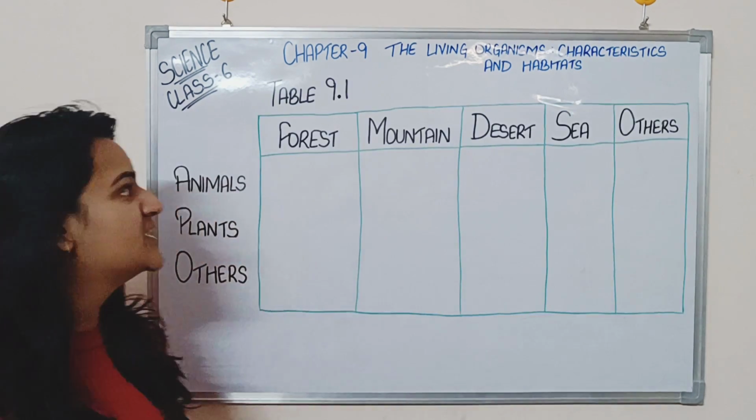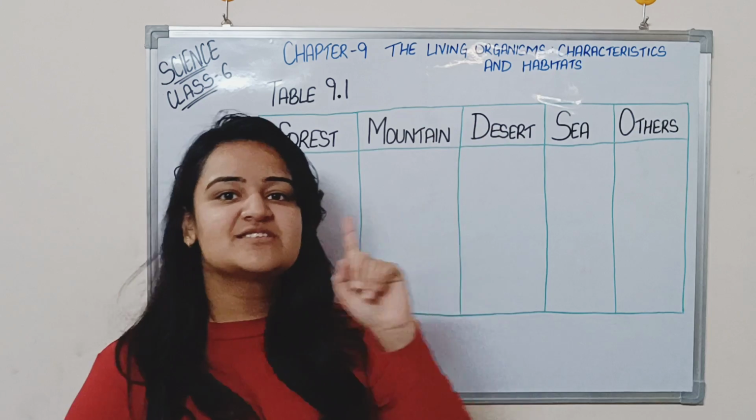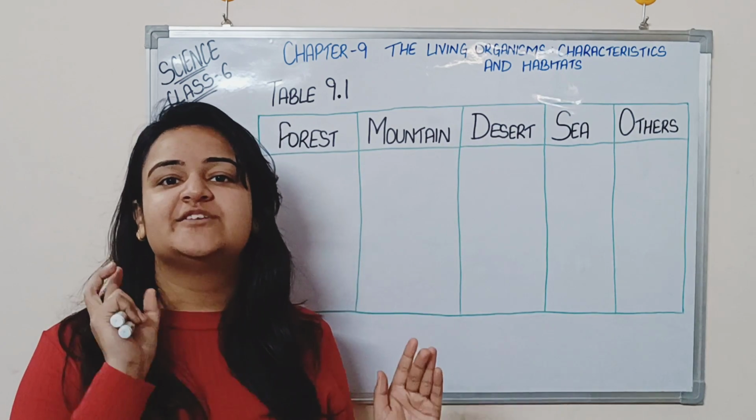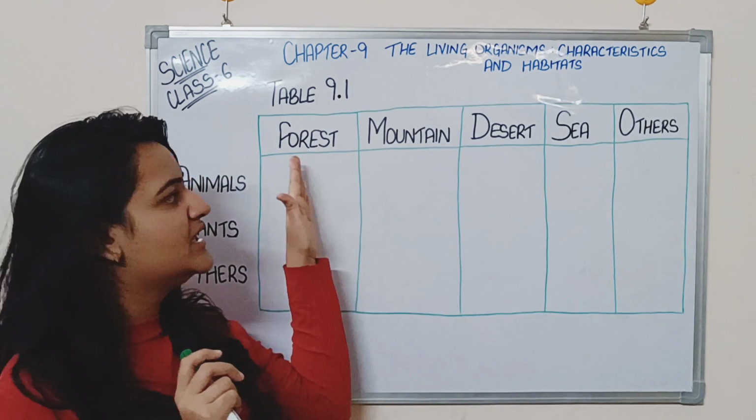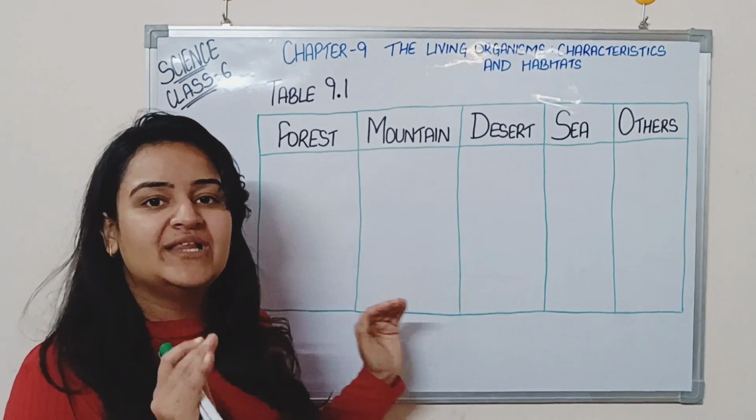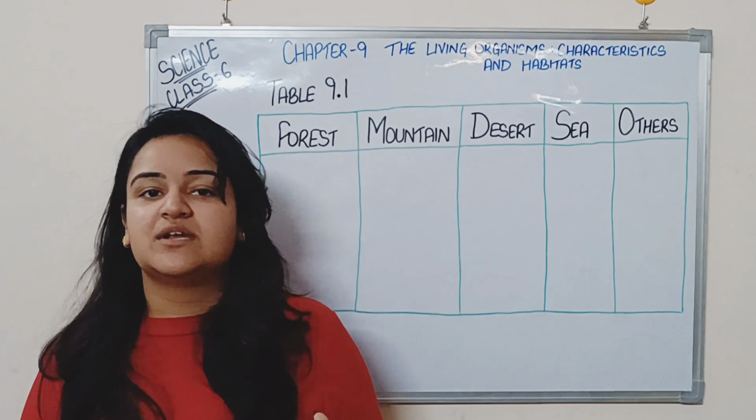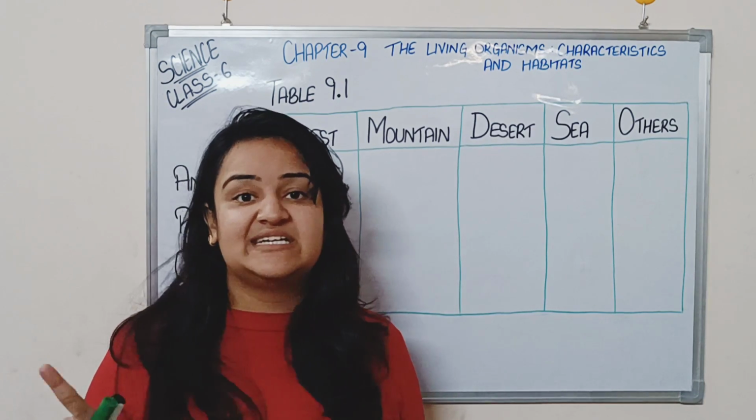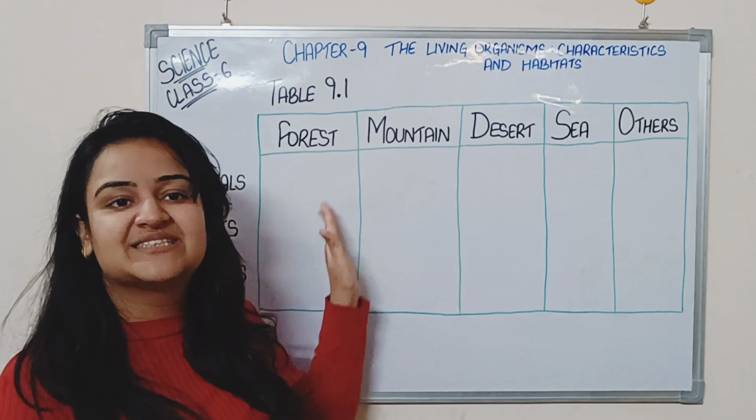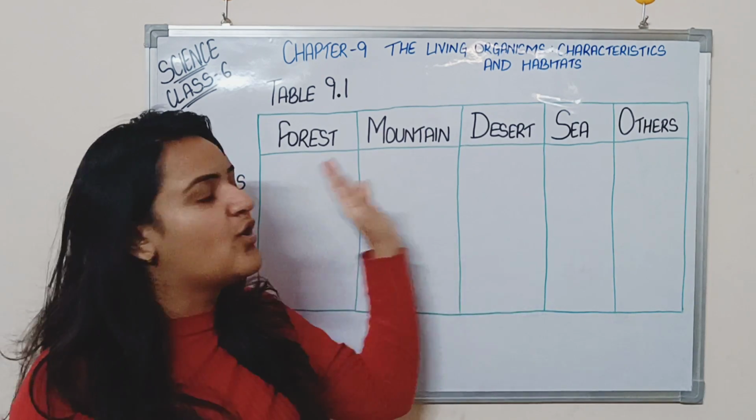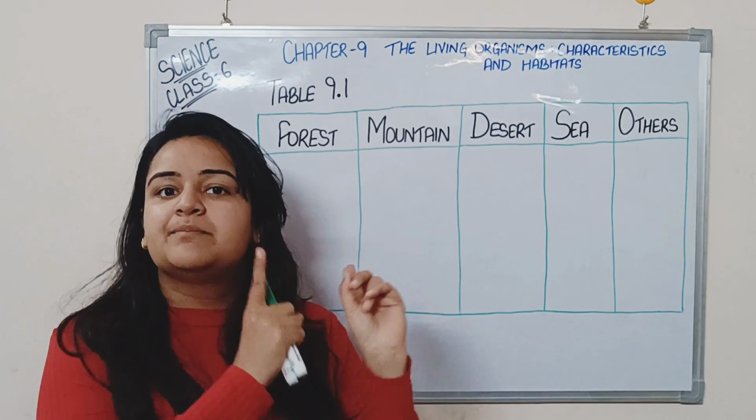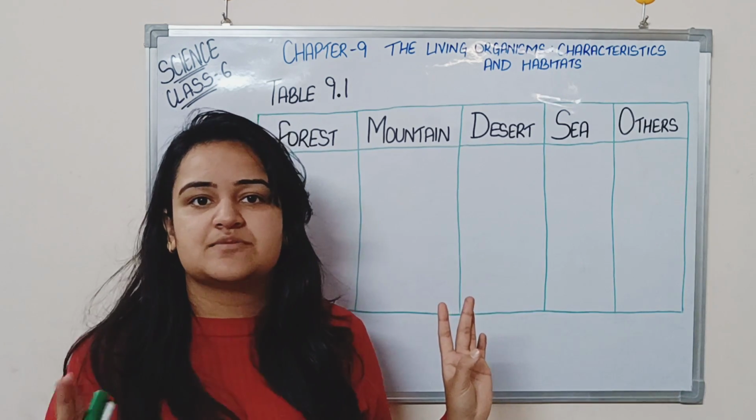So now we are talking about table number 9.1. This is the first table of this chapter. In NCERT, what is given is that we have to differentiate between forest, mountain, desert, sea and others, all the biotic and abiotic factors. We'll talk about this in detail further. So here we are going to make some differences in what all of these areas comprise in regard to animals, plants and other things. Okay.